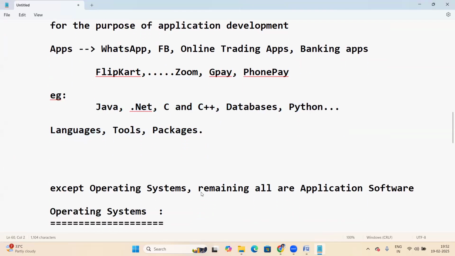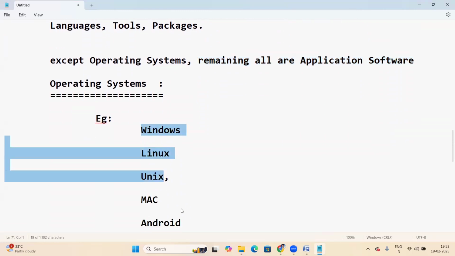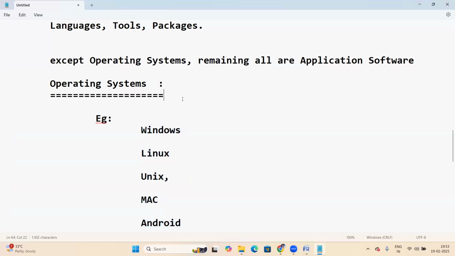Except operating systems, the remaining are all application software. Operating systems like Windows and Linux are system software. In software there are many technologies, more than 100 technologies we are using, and all are application software except the OS.